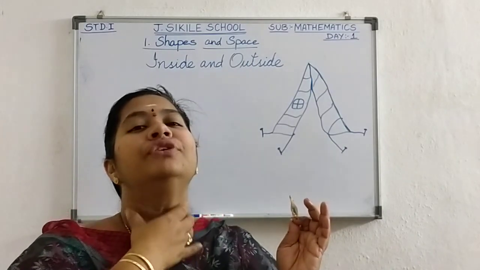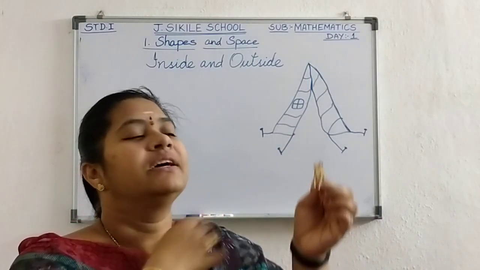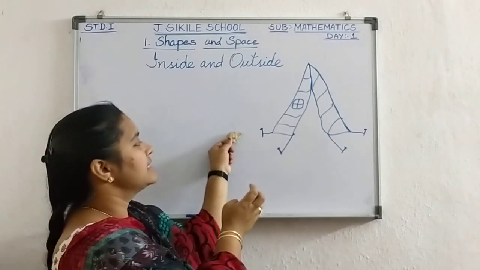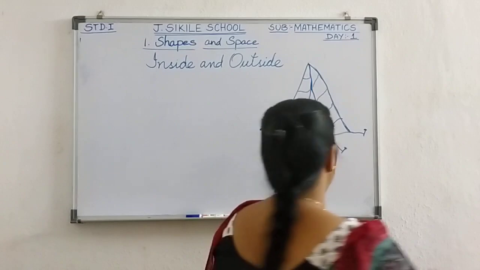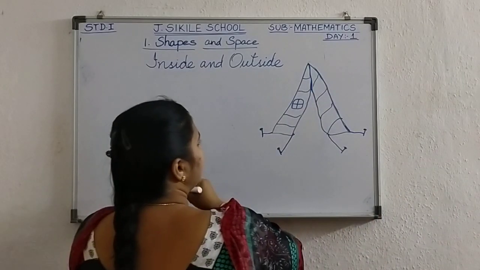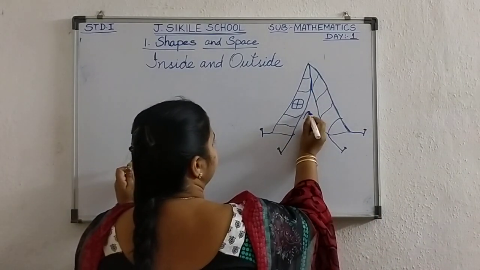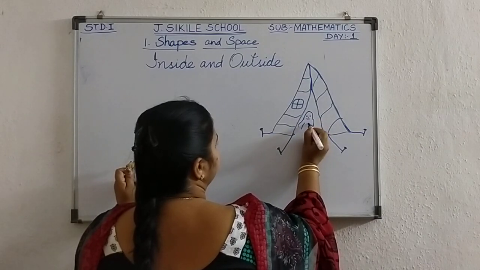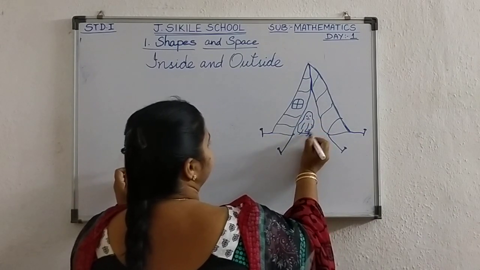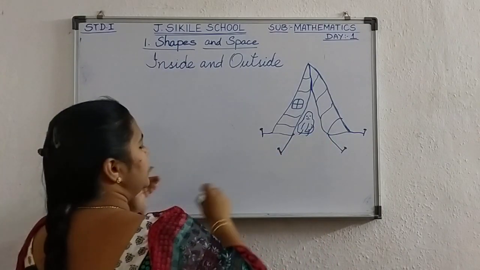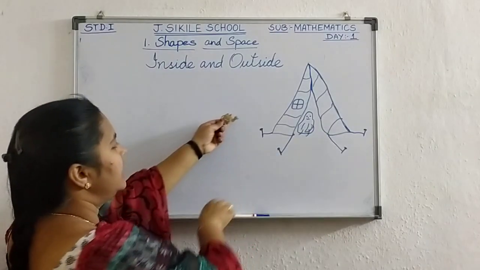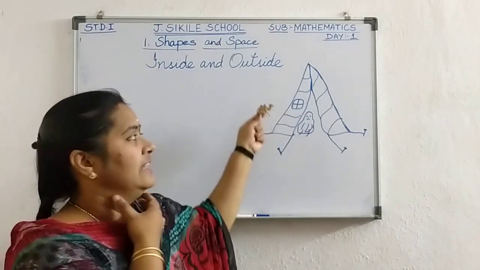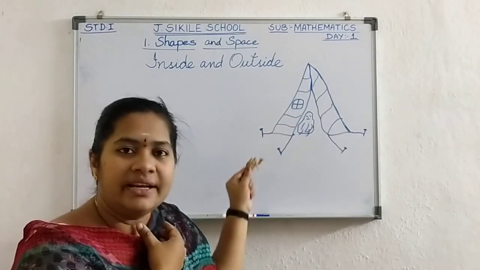Show your neck, all of you. Yes, this is your neck. This is the camel's neck. Yes or no? So the camel is asking the Arab, may I put my neck inside the tent?